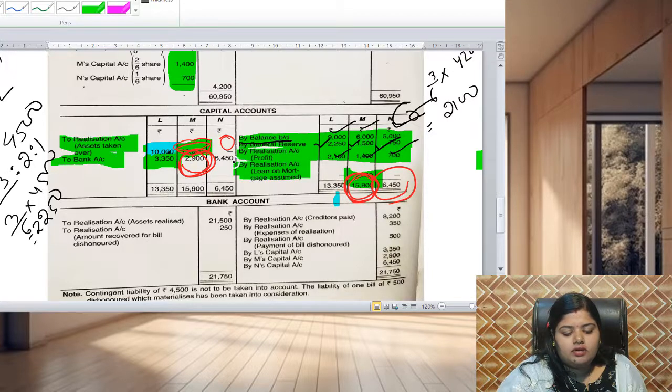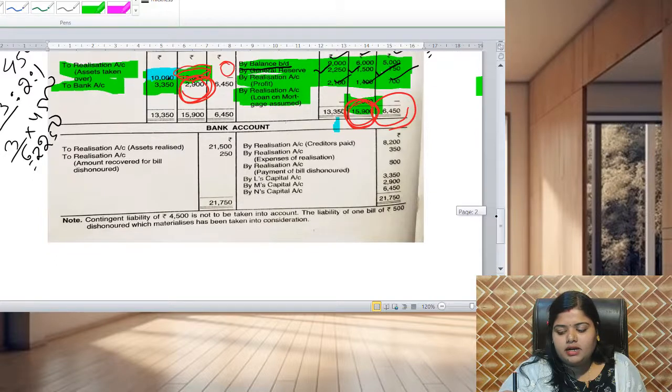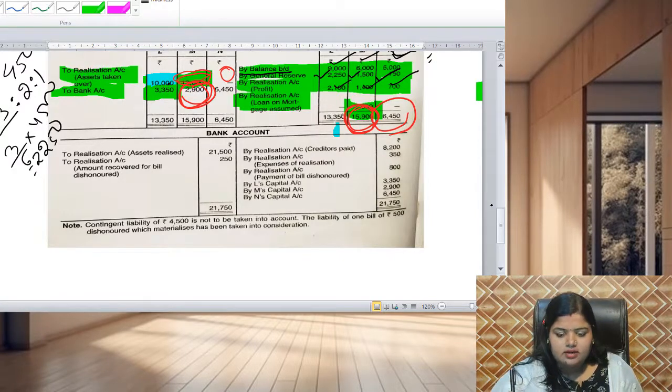It will be transferred to bank account as 6,450 on N's capital account. So the capital account is complete now. Next, without going for the balance sheet, we have to prepare the bank account, because there is no need of a balance sheet as I mentioned earlier.